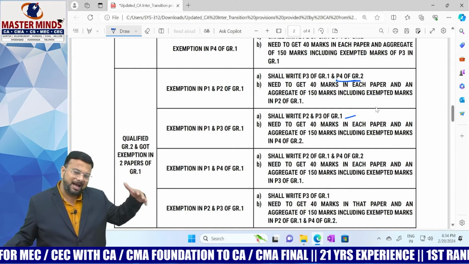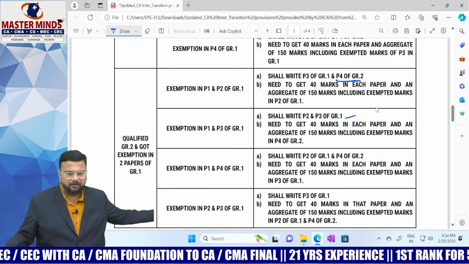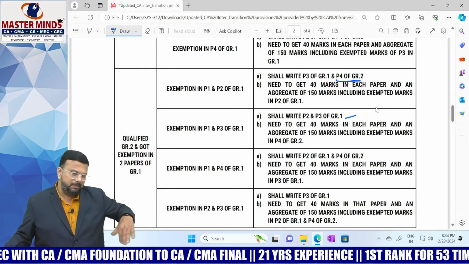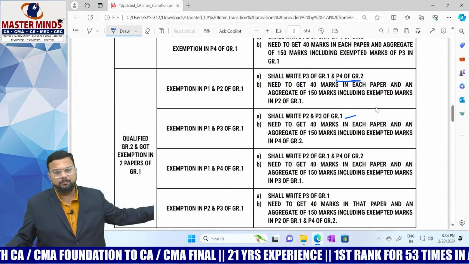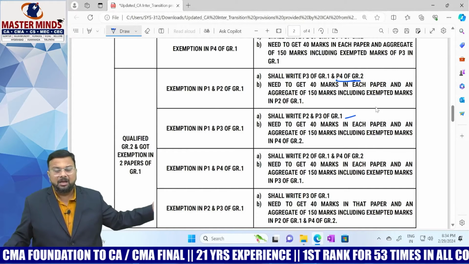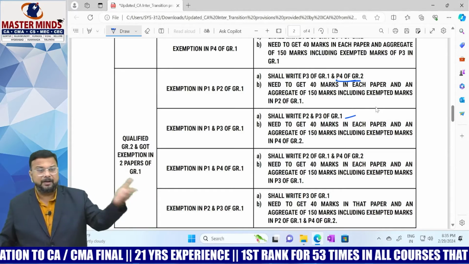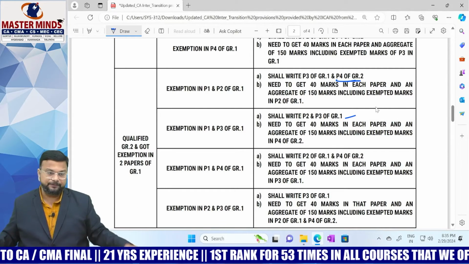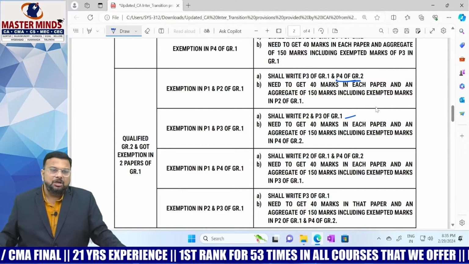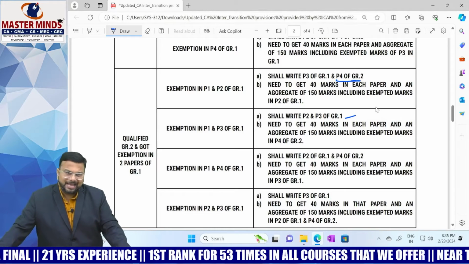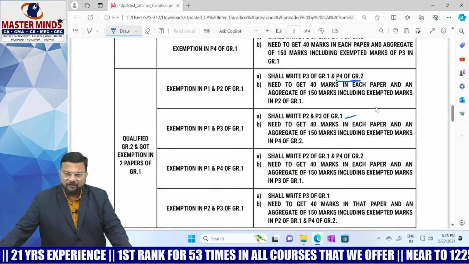Whatever marks you got under old scheme will be carried forward here. For example, if you got exemption in cost and management accounting under old scheme, the same marks will be applied under new scheme while calculating aggregate. Am I clear? Next, qualified group 2 and got exemption in P1 and P4 of group 1.